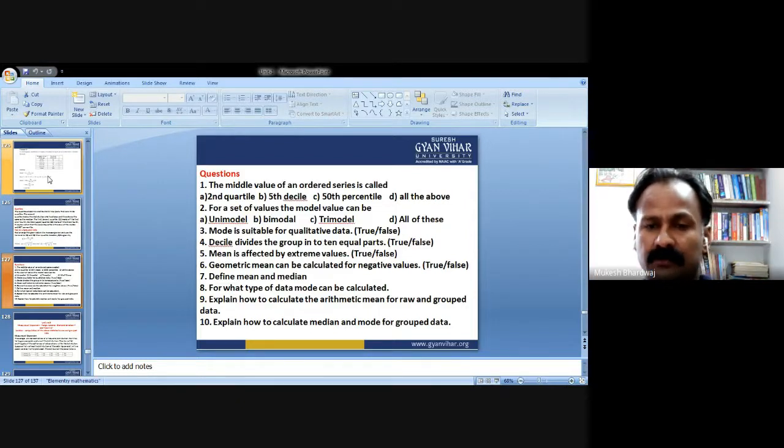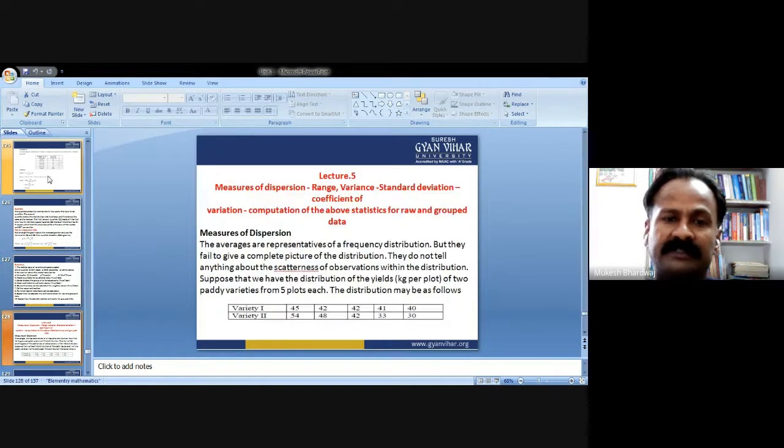And now we are going to start with another topic. So we will start in the next lecture the measure of dispersion: range, variance, standard deviation, coefficient of variation, computation of the above statistics for raw and grouped data. So this will be started in the next lecture. And that's all for today, thank you. Thank you to all of you.